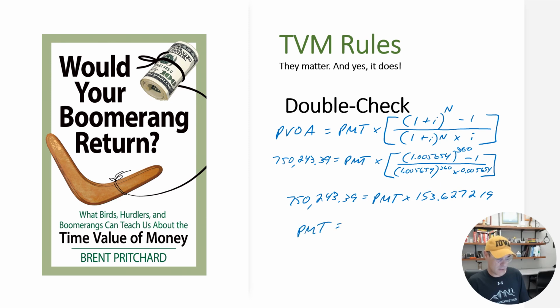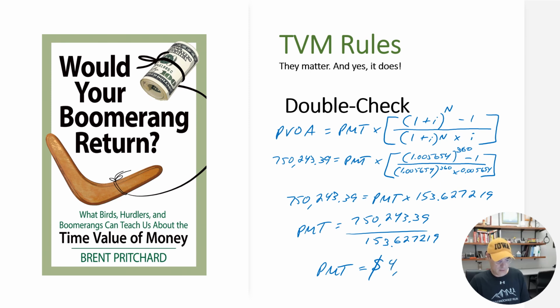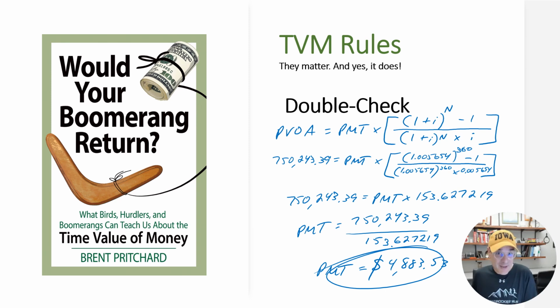And then when we rearrange and we solve for the payment using algebra, put this over 153.627219, we get the PMT payment equals $4,883.53. Now, it was 55 cents. It's off slightly because of rounding. My 2 cents about this, and you can't make this stuff up. It just worked out to be off by 2 cents.